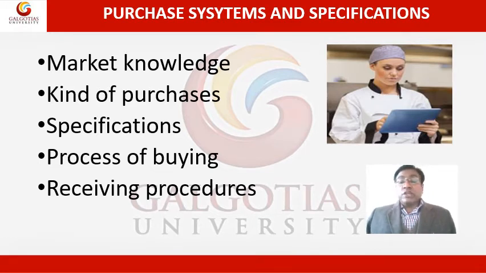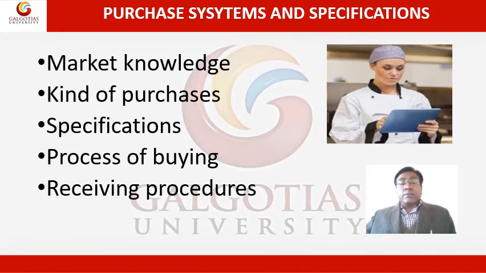Then we have specifications. Each and every product, raw material, commodity has got a specification. So the purchase manager must be aware of that. What is the amount, what are the specifications, so what type of potato or what type of prawns, what size of prawns, what should be the color of potatoes. There can be purple potatoes, red potatoes, new potatoes. So what type of potatoes are the specifications. A standard purchase specification is there for each product, and the purchase manager should be aware of that.